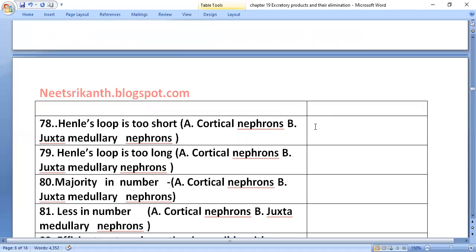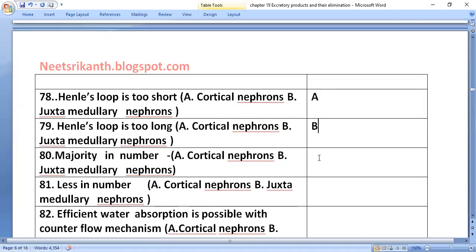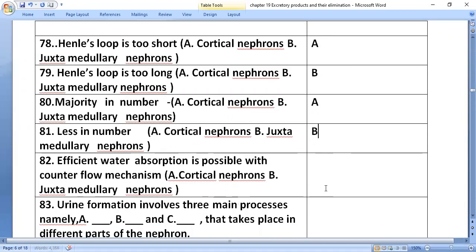If Henle's loop is short, it is a cortical nephron. If Henle's loop is long, it is a juxtamedullary nephron. Cortical nephrons are the majority in number; juxtamedullary nephrons are fewer. Efficient water absorption is possible with the counterflow mechanism in juxtamedullary nephrons.